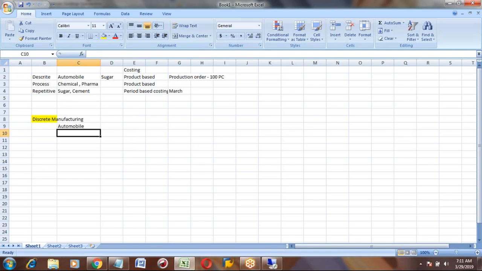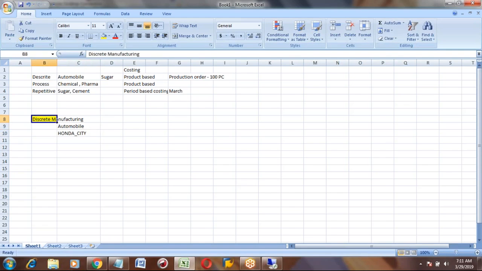So in our example, I will take the product like Honda City as our product. Okay, this is our product, for example. So how this product is manufactured, the process, everything we will discuss.